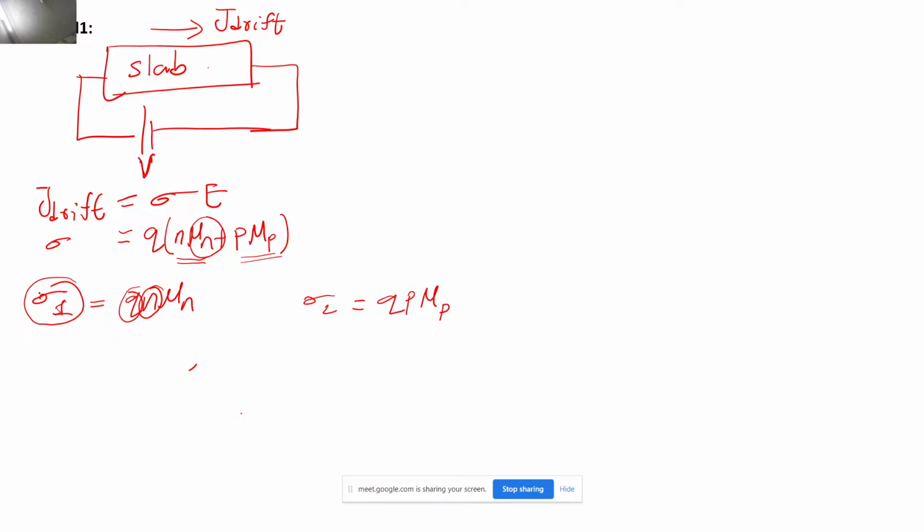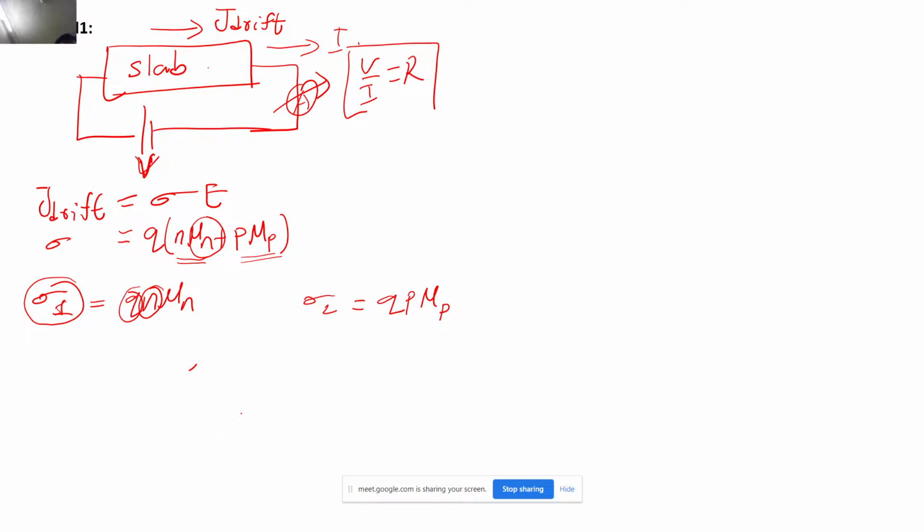So I have applied V, and I can insert an ammeter and measure the current that is flowing. Just by doing V upon I, I will know the resistance of this semiconductor slab, correct?